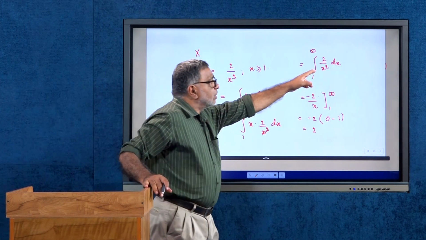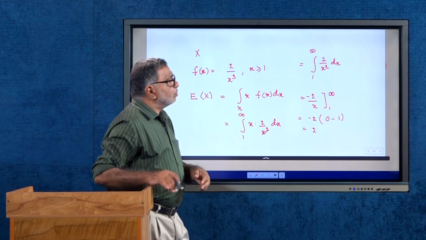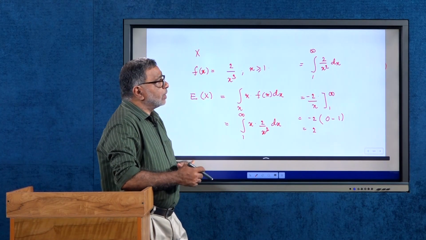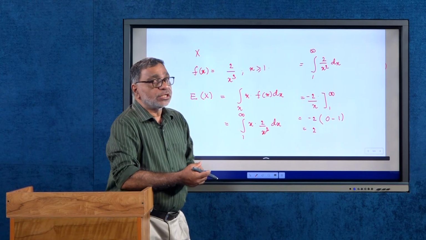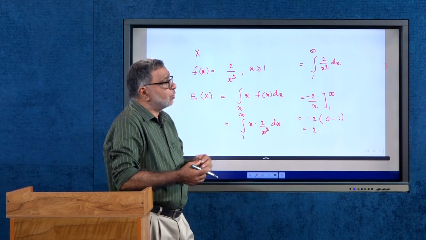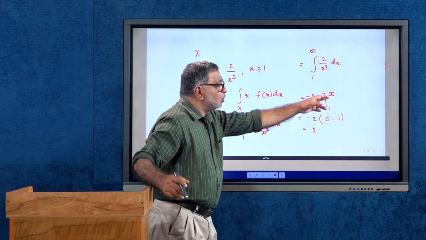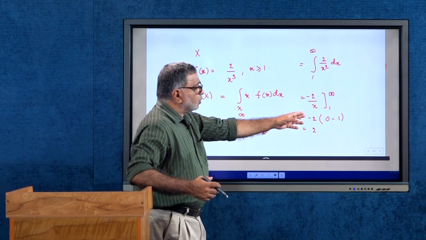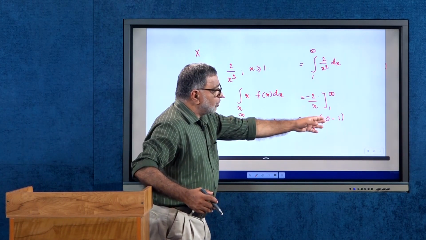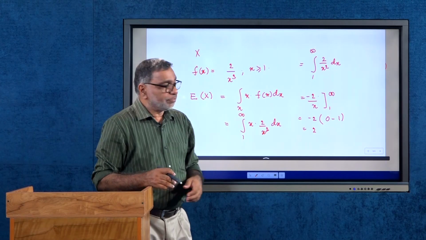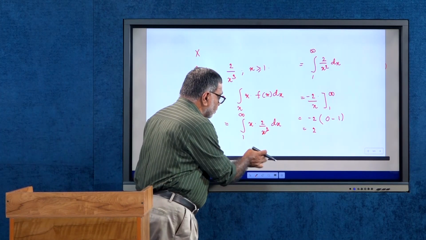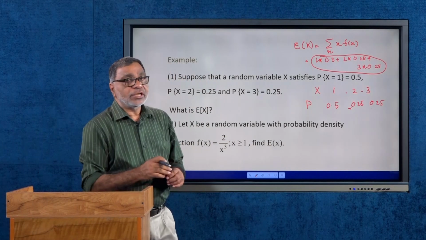That is integrating 2 by x square, you will have 2 into 1 by x square, the integral of that is x power minus 1 divided by minus 1, that is equal to minus 2 by x from 1 to infinity, and simplifying, you will get the value 2. So that is the case of expectation of x.